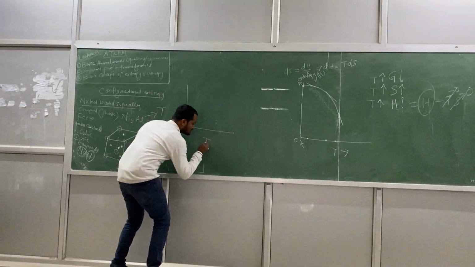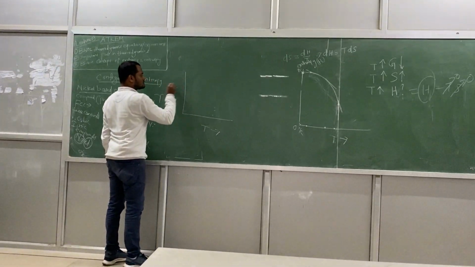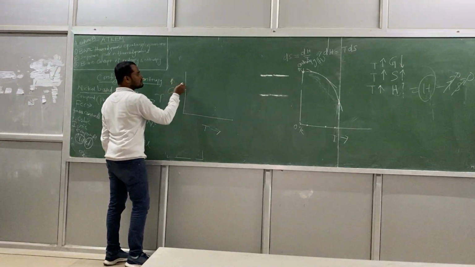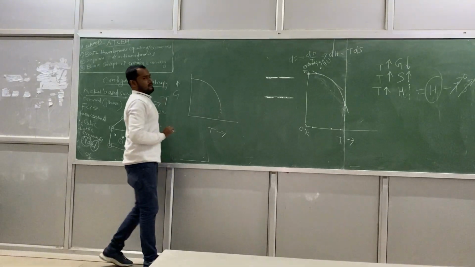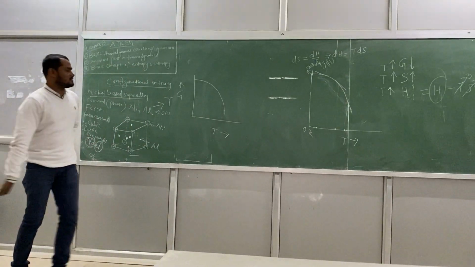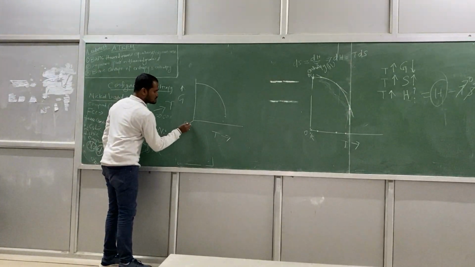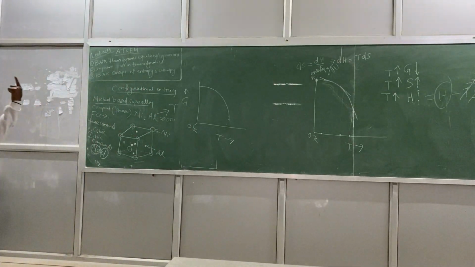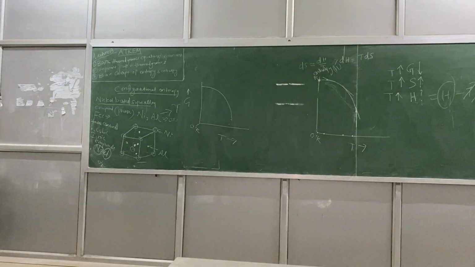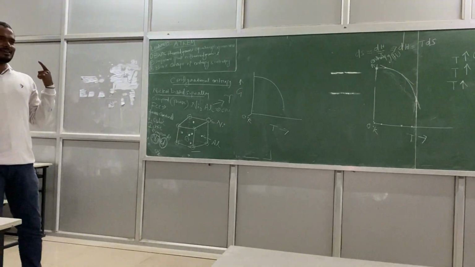Here temperature axis is here, here that means G. And the curve is like this. And what happens to the enthalpy when temperature is increasing? Increases. Are you sure? Can you justify?